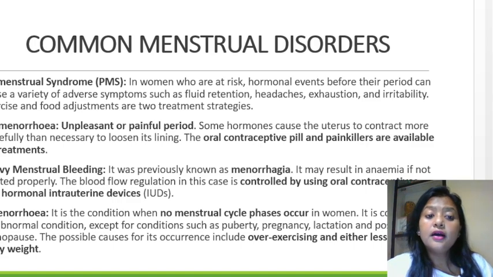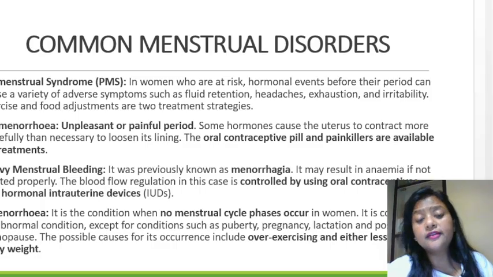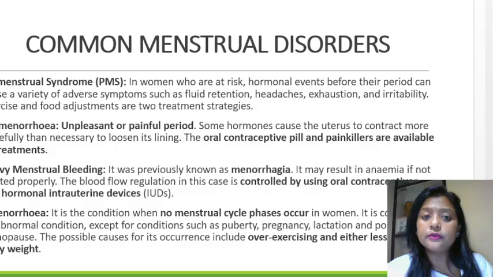Number two is dysmenorrhea. What is dysmenorrhea? Some women have a very painful period, an unpleasant or painful period, because the uterus contracts a lot due to the loosening of the lining and the shedding of blood. So it becomes very painful for a woman. During that time, painkillers or oral contraceptive pills help as treatments.